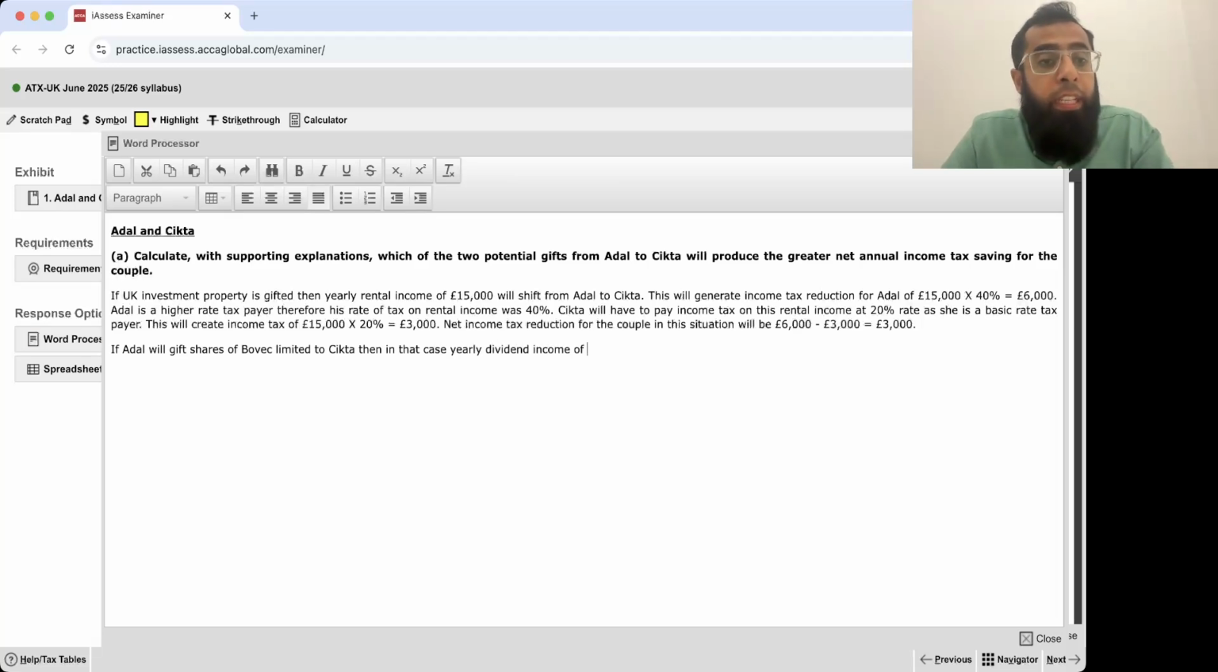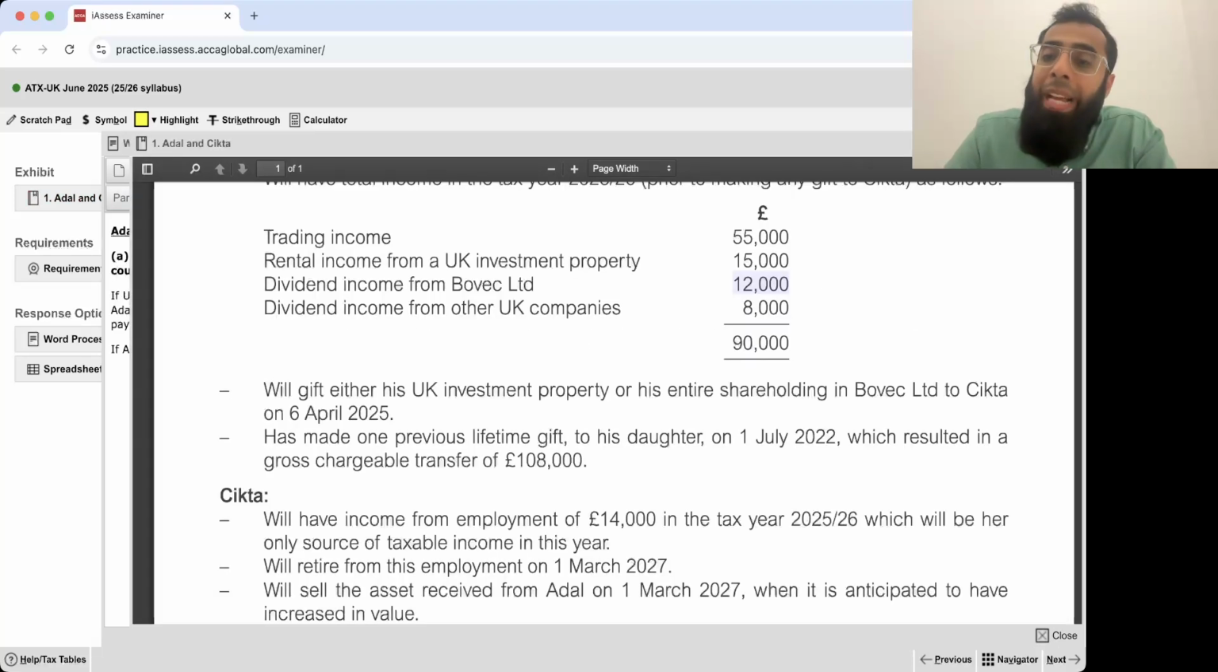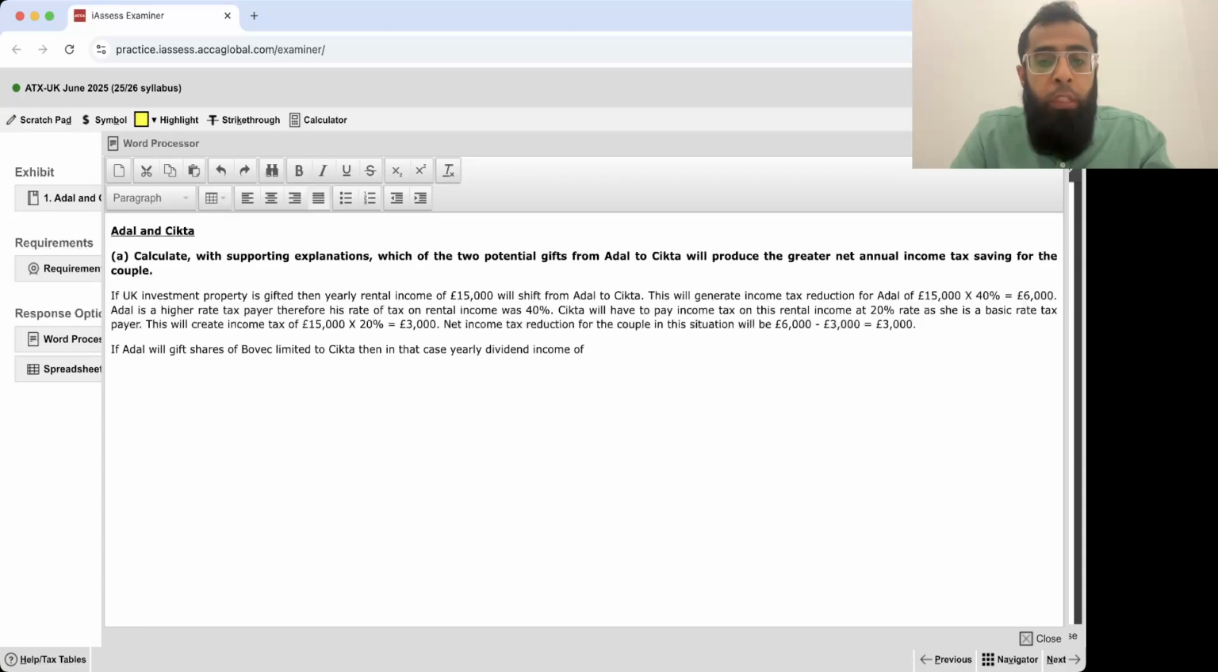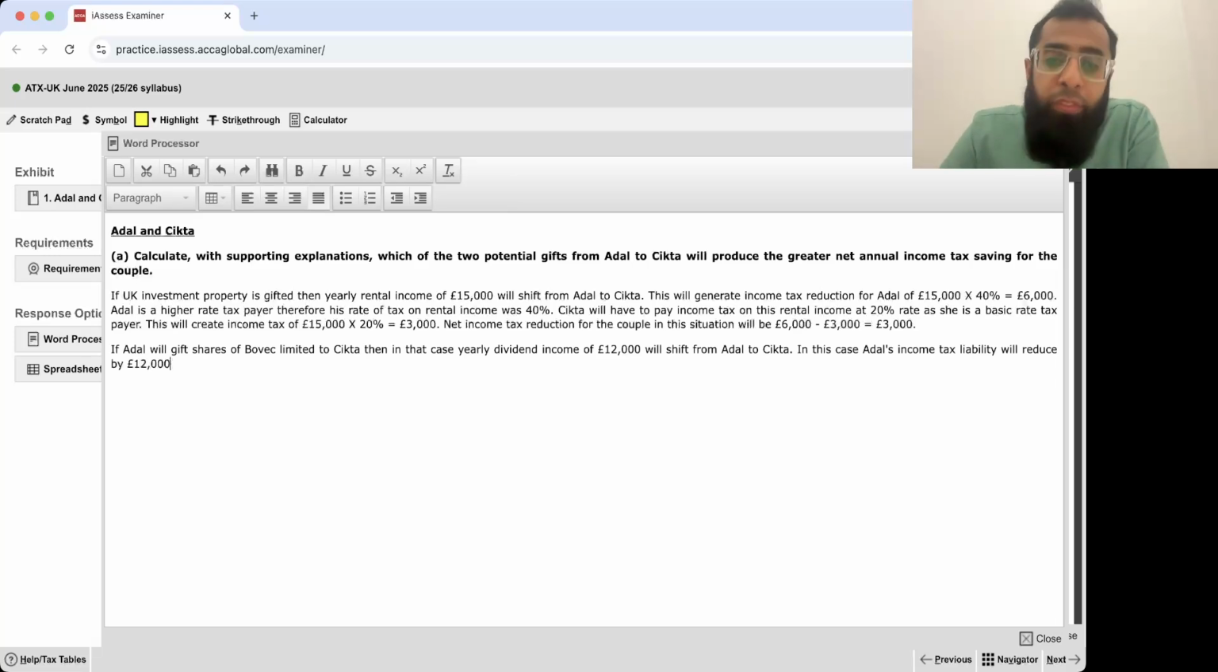Then yearly dividend income of £12,000 will shift from ADL to Sitka. In this case, ADL's income tax liability will reduce by how much? See, ADL will either give this investment property or will give these shares. He is not gifting both of them.